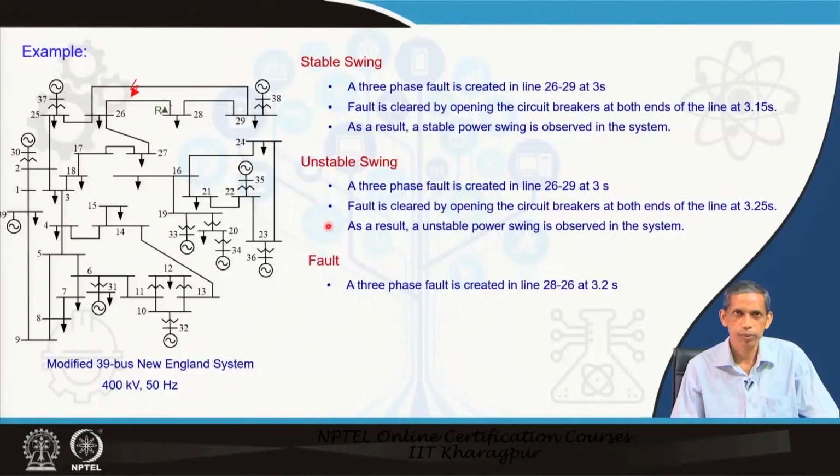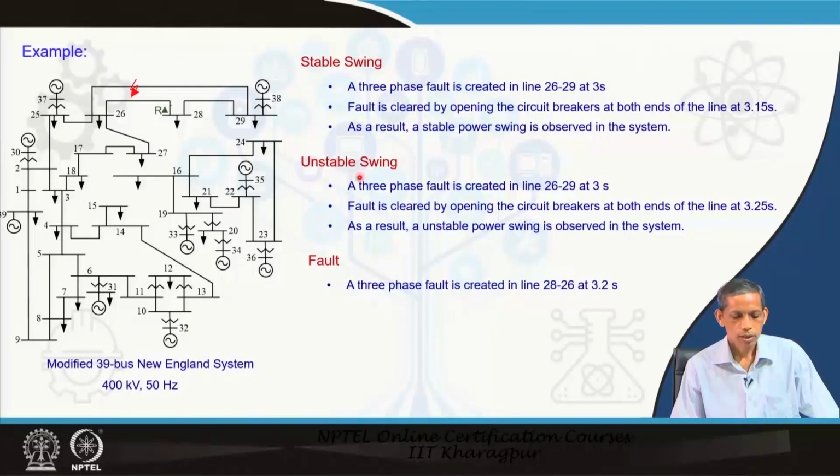Now, take an example: a 3-phase fault is created in this line and that line is removed, in this 39 bus 50 Hz 400 kV system. Once the line is removed, a circuit is opened at both ends of the line, and as a result a stable swing is observed by this relay in the system. So, this is a stable swing case.